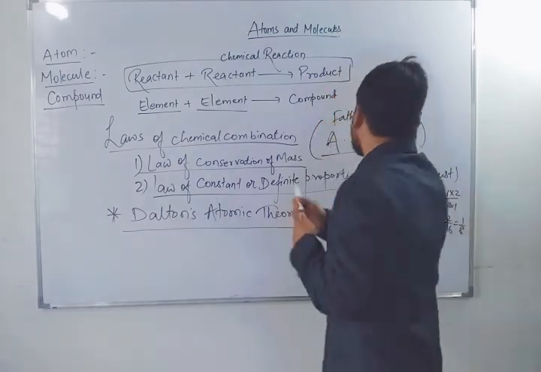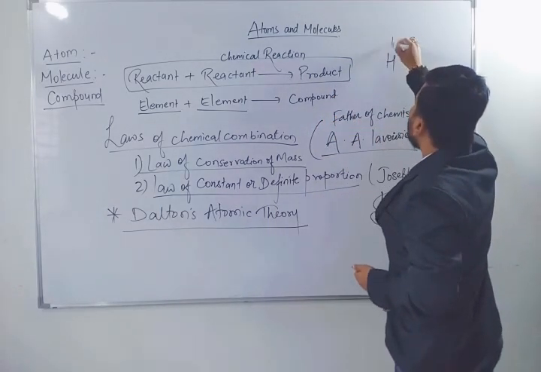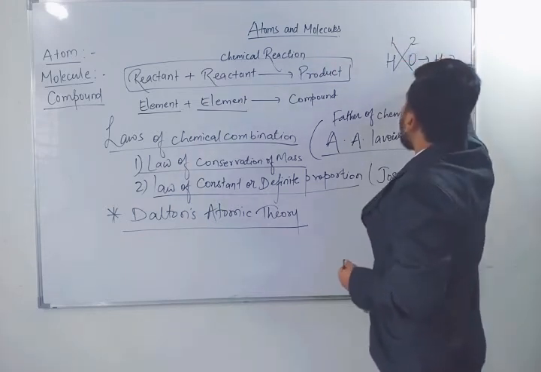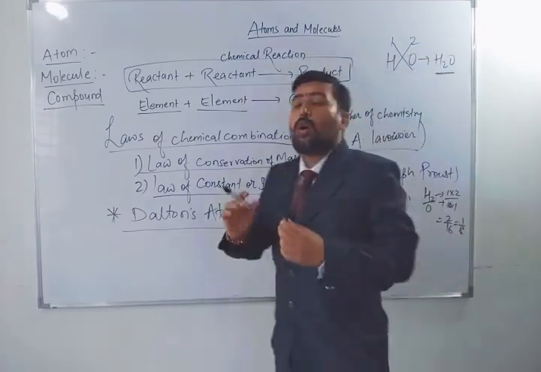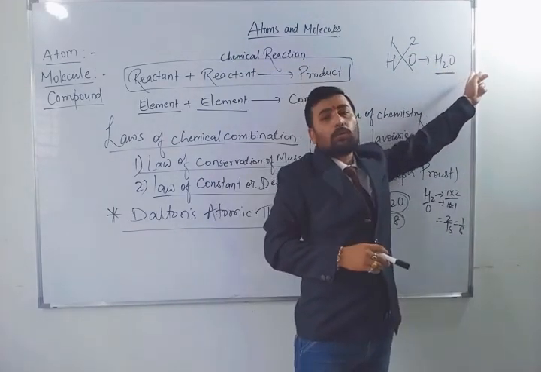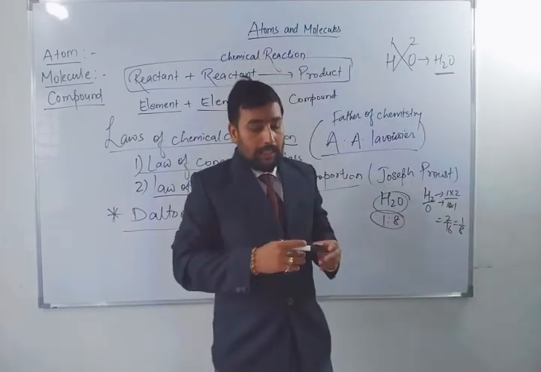As for example, just suppose I have told you about hydrogen and oxygen. Oxygen valency 2, hydrogen valency 1. Whenever they react, they form H2O, and this H2O is a whole number compound. Here there is not half, here there is not 0.2, 0.3. It will always exist in a whole number compound.